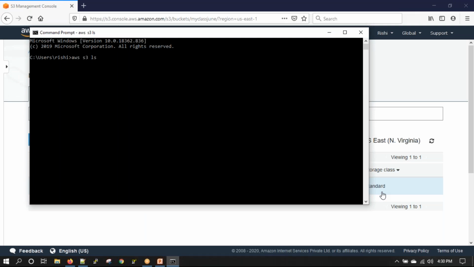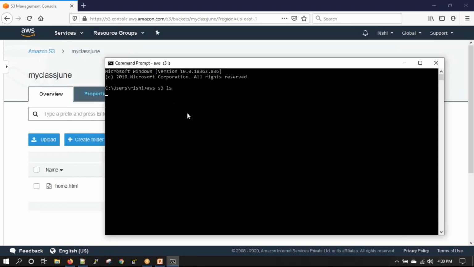So if I say aws s3 ls, I will be able to see my bucket which I created, which is my class June. And I can upload and download data from here also. That option is also there. It is not always that you have to use the UI to upload or download data. You can also use the command line to upload or download data or to view the data that has been stored. Okay, access denied.